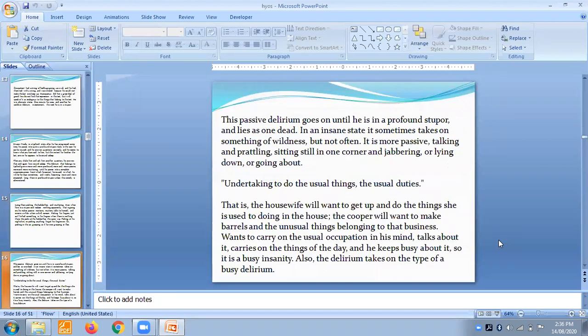This passive delirium goes on until he is in profound stupor and lies one day in an insane state, or sometimes takes on something of a wildness, but not often. It is more passive, talking, prattling, sitting still in one corner and jabbering, or lying down, or going about.